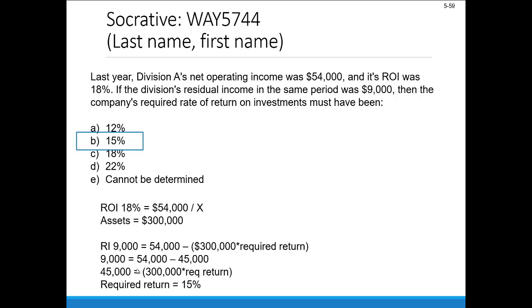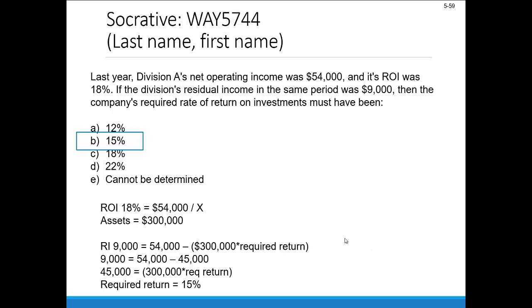Now simplifying, we've got $9,000 equal to $54,000 minus $45,000. $45,000 equaling $300,000 then times that required rate of return. Required rate of return's got to be 15%. 45 divided by the 300,000.